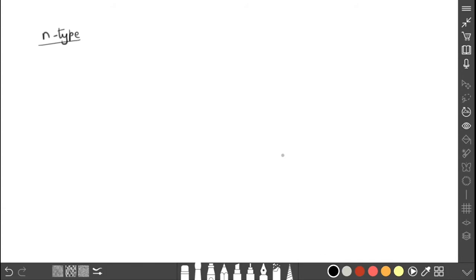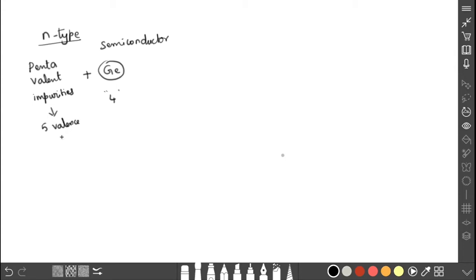Now again I am considering the same example, germanium. This is the semiconductor. We have already discussed that this germanium is a fourth group element. When this germanium is added with pentavalent impurities, what are these pentavalent impurities? In the outermost orbit, it consists of 5 valence electrons. So 5 valency electrons will be there. Let us see the diagram. This will give n-type semiconductor.